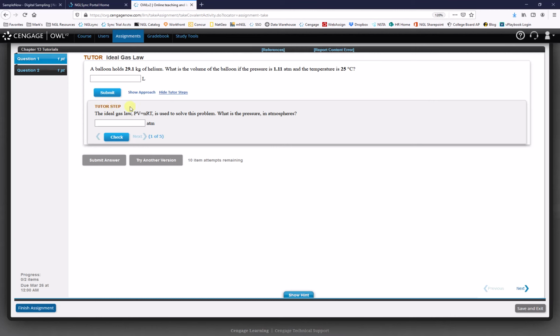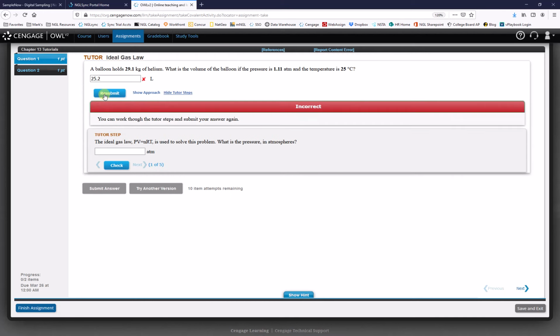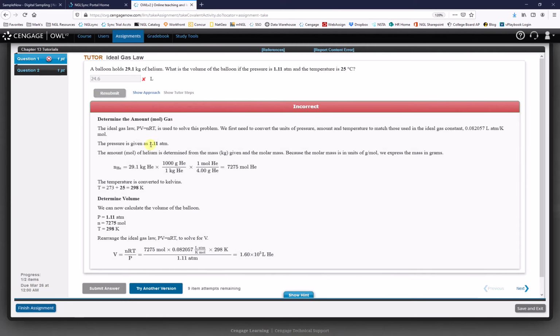So the tutor step problems walk students through, in this case, a series of 5 steps to work through the different problems. If students are not getting these answers correct, they will get a hint or reminder that that's not correct. If they don't get the answer correct a second time, they will get additional feedback and they can try another version of these questions.